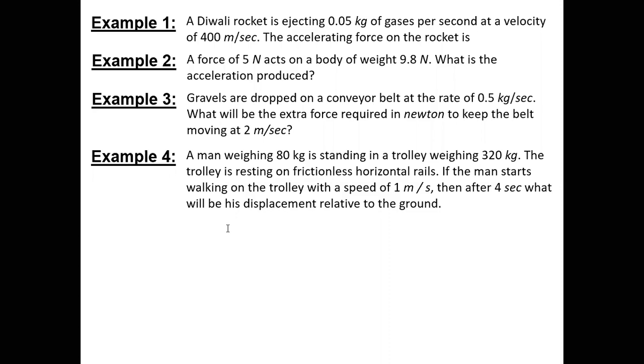Sir, so 80 plus 320, plus 80 plus some x, multiplied by some x. 80 is equal to 320 plus 80, that will be 400 times x. Sir, but here the 80 will be minus. In this, why minus, the total mass? Sir, it is initial system equals final system. Momentum initially of the system, and the final momentum of the system is also the initial speed.